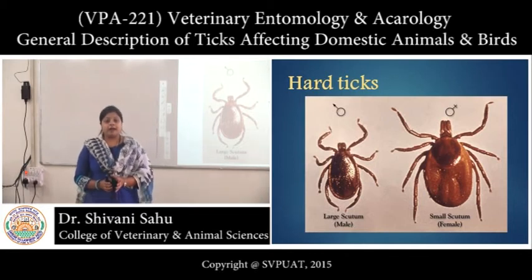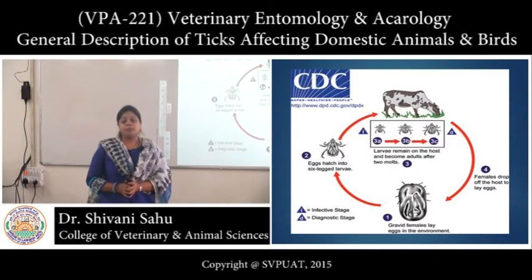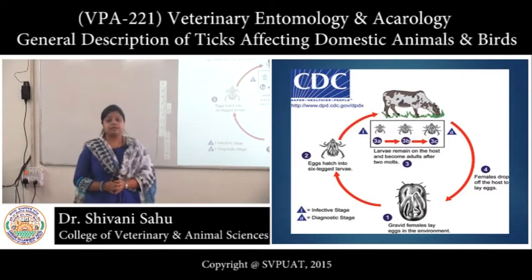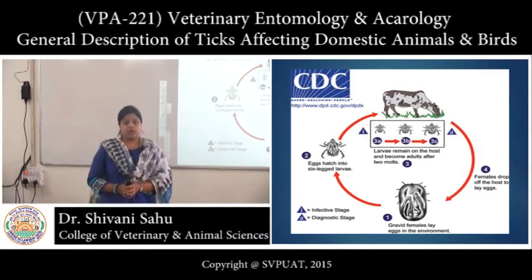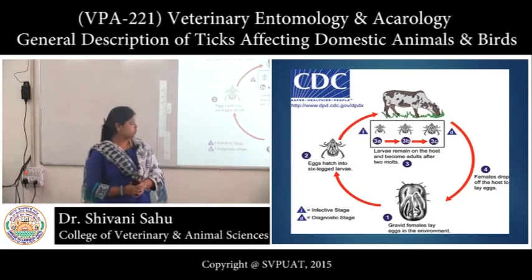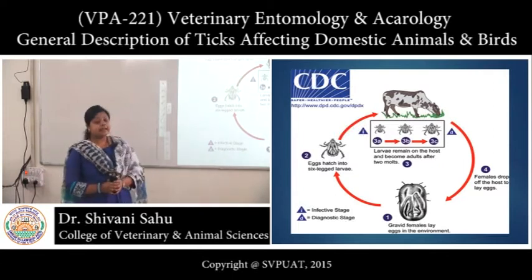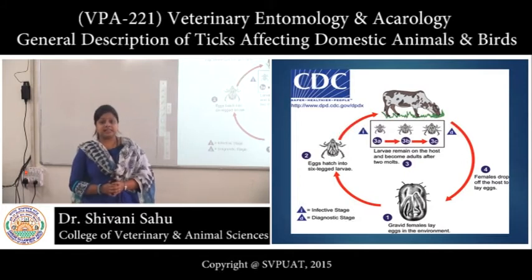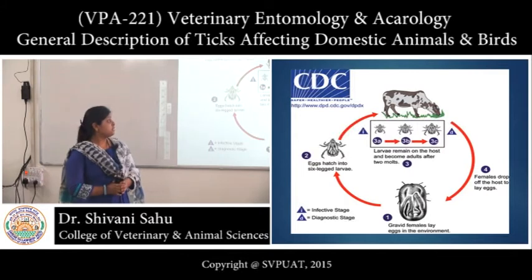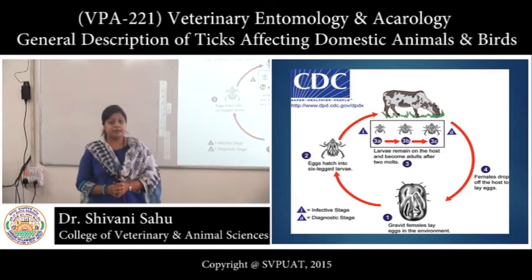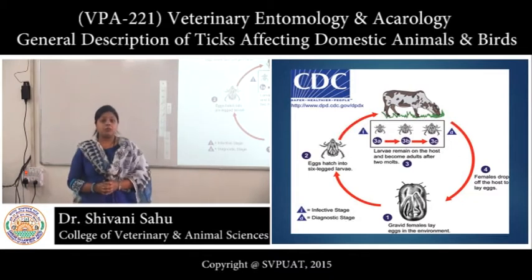their body enlarges enormously. Now, coming to the bionomics of the ticks, depending upon the number of hosts involved, ticks can be divided into 1 host tick, 2 host tick and 3 host tick. Coming to 1 host tick, here the entire stages are found on the single host. After the female lays eggs, there is hatching of the 6-legged larvae. It will seek the host. After engorgement, it will molt into nymph, then imago, then adult. Adults fall off to the ground and again the female lays eggs, and this is how the life cycle goes on.